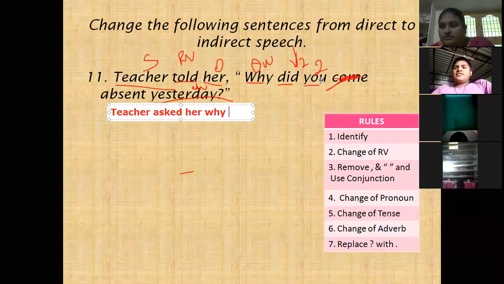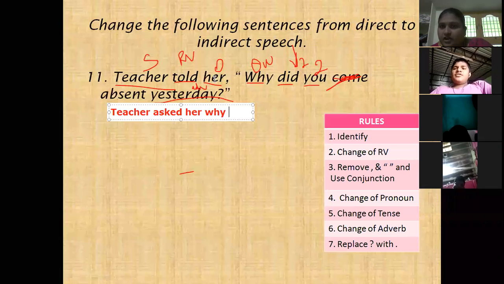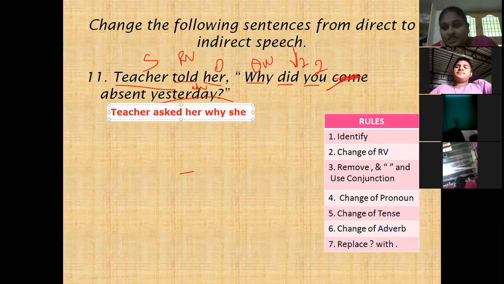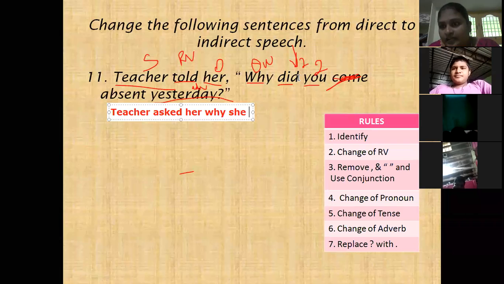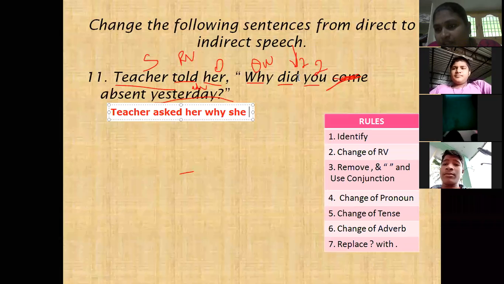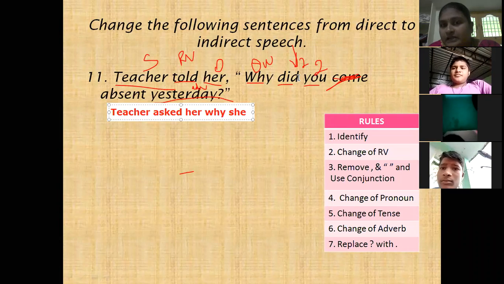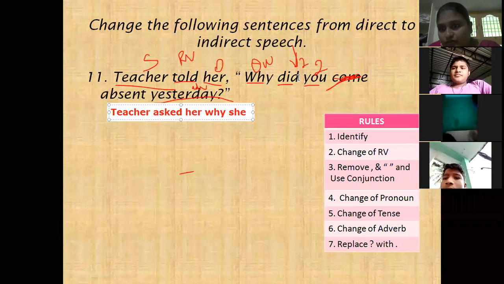You is the second person, and it changes according to the object. Here the object is her. She. See children, come is not there, it was put by mistake. Did is given, a very important point. Did is in past tense, but we should not use do, does, did.